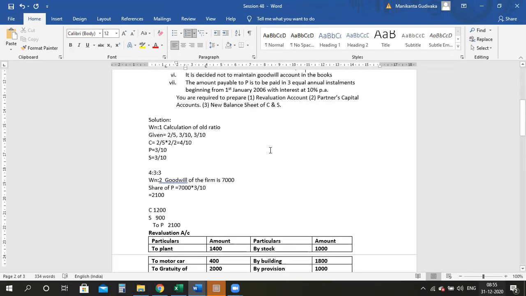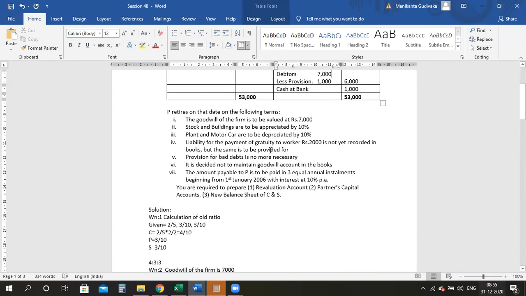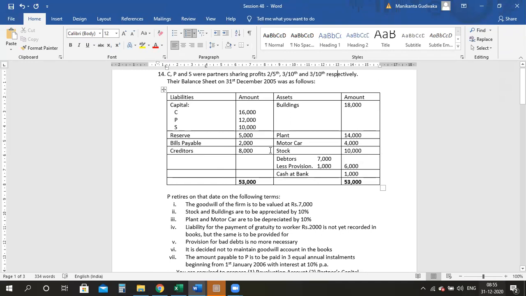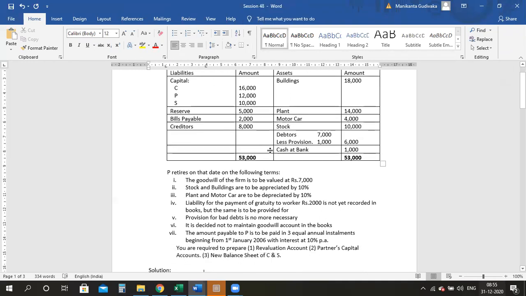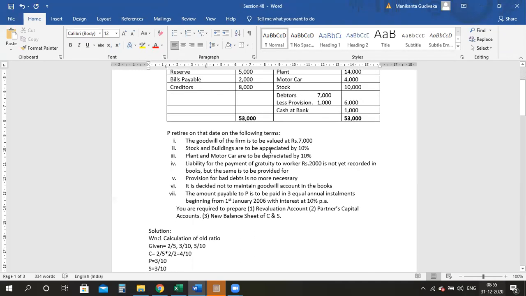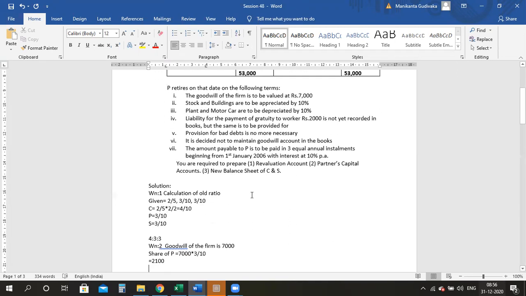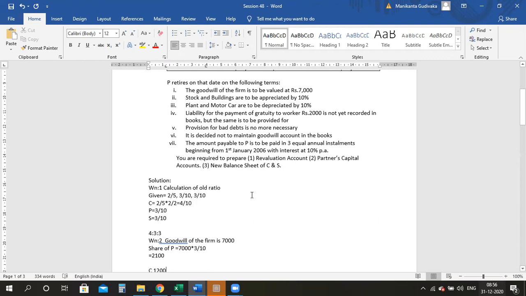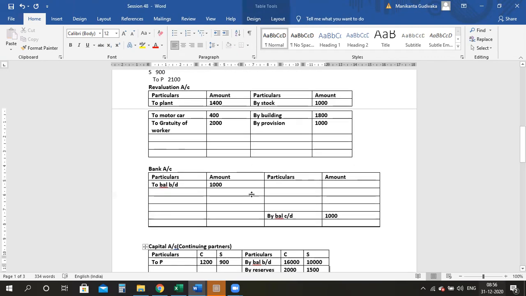Guys, why am I telling there will not be any adjustment is because he is asking you to prepare the balance sheet as on 31st December only. And the first payment of installment is on 1st of January. Are you understanding? Immediately that will not reflect in your balance sheet. Yes or no? So you will not show that adjustment in your balance sheet. Therefore, I am not showing any payment also here.